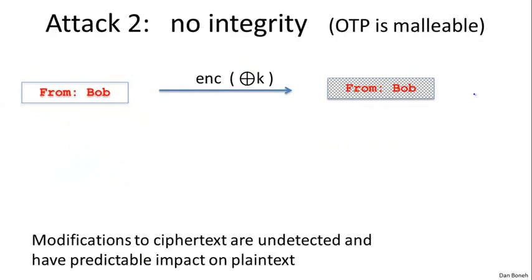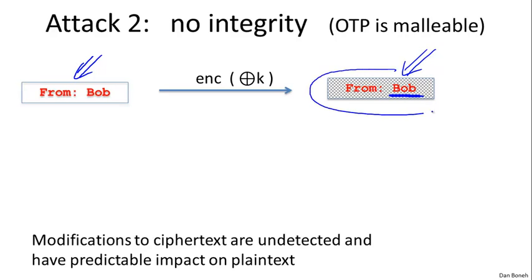So to see where this can be dangerous, let's look at a particular example. Suppose the user sends an email that starts with the words "from Bob." And the attacker gets to intercept the corresponding ciphertext. Well, he doesn't know what the plaintext is, but for the sake of argument, let's pretend that he actually knows that this message is from Bob. He wants to modify the ciphertext so that the plaintext would now look like it came from somebody else. Say he wants to make it look like this message actually came from Eve.